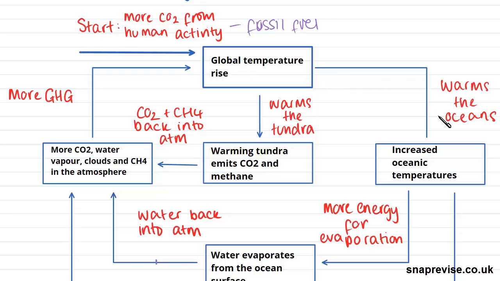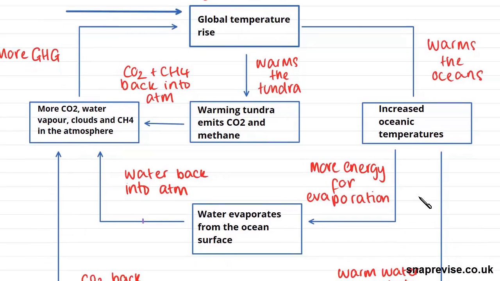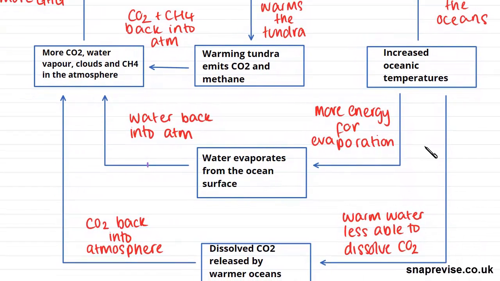Firstly, it's going to warm the oceans. We learned about this in the previous video, but when the oceanic temperatures rise, this has a variety of impacts. The first one being that with increased temperatures, there is more energy for evaporation, and this is the movement of water from its liquid state to its gaseous state. So this is producing water vapour. So water is evaporating from the surface of the ocean, and so water vapour is going back into the atmosphere. That's the first impact of increased oceanic temperatures.